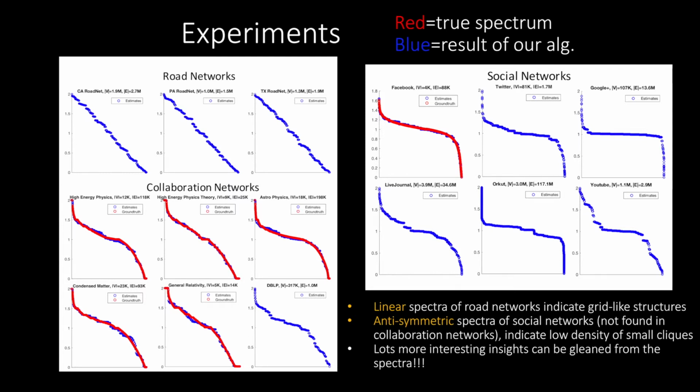Beyond illustrating that our algorithm works well, these plots also illustrate some of the structure inside that the spectrum reveals. For example, all the road networks, which are the top left plots, have a very distinctive linear structure. This structure would not be apparent from only looking at the second smallest eigenvalue, or the smallest several eigenvalues. There are also some nice structural properties that can be read off from the spectra of the other networks, such as the anti-symmetry of the social networks, which is not found in the collaboration networks.